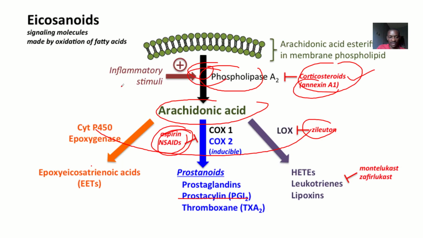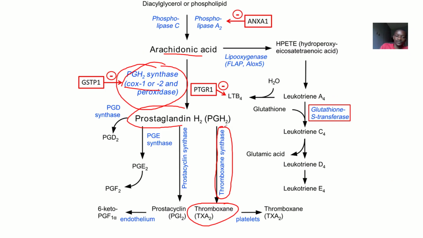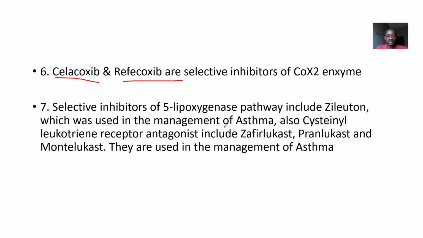This is cyclooxygenase 1 and cyclooxygenase 2, okay? So those drugs too will act at this side and prevent the production of prostaglandins, prostacyclins, and thromboxanes. And we said that selective inhibitors of the 5-lipoxygenase pathway include zileuton, which is used in the management of asthma.